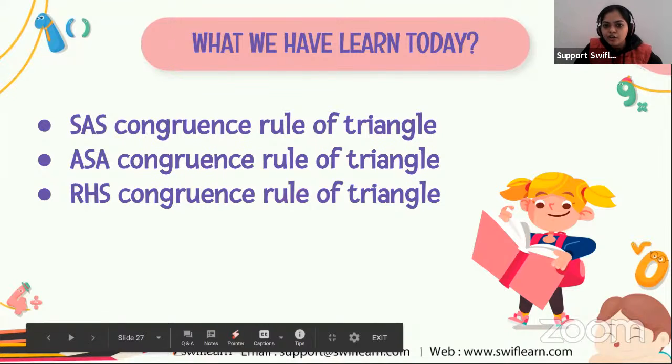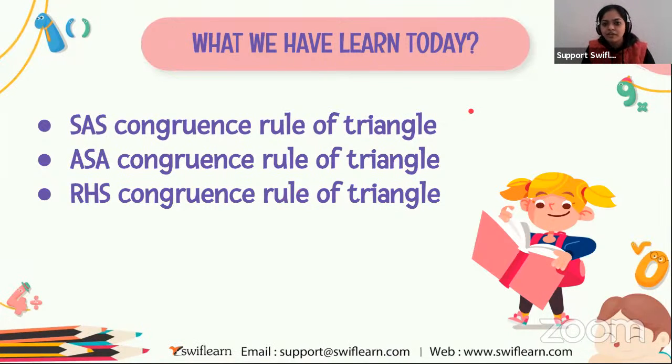And we are at the end of the session. What we have learned today, we have learned about the SAS congruence rule of a triangle. So what is the SAS congruence rule? If two triangles are there, that is ABC and the other triangle is PQR, and side AB equals PQ, and angle B is equal to angle Q, and the side BC is equal to QR, then we can say the two triangles are congruent by SAS rule. So here the angle included between these two sides and the sides are equal, then we can say that the two triangles are congruent.